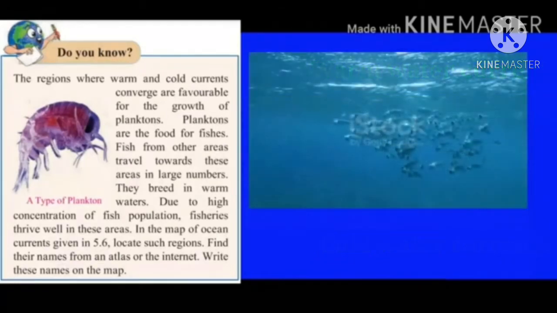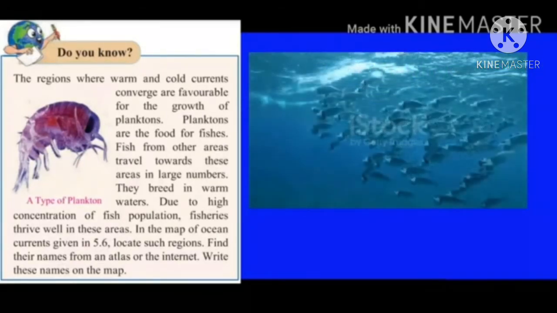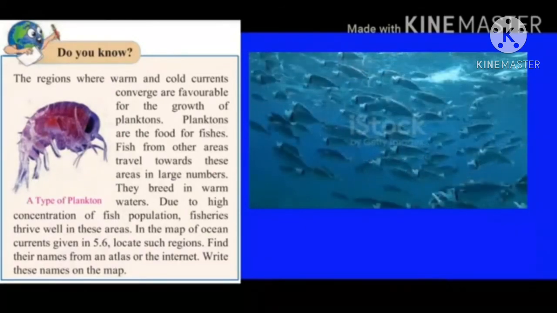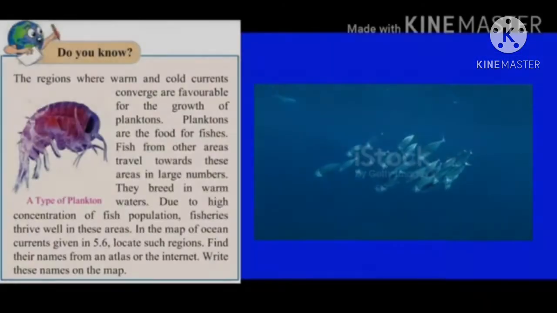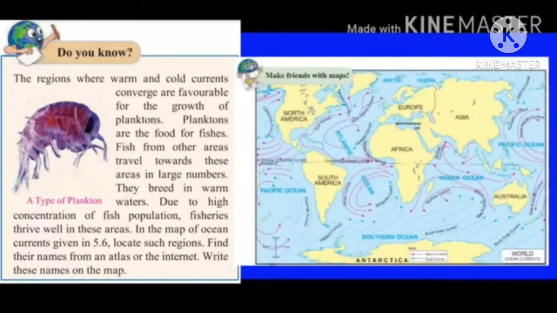Planktons are the food for fishes. Fish from other areas travel towards these areas in large numbers. They breed in warm waters due to a high concentration of fish population. Fisheries thrive well in these areas. In the map of ocean currents given, locate such regions. Find their names from an atlas or the internet. Write these names on the map.